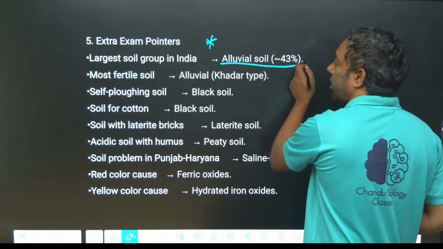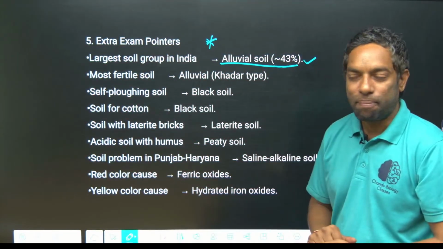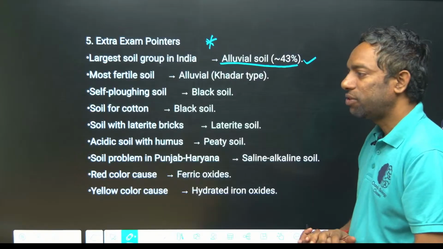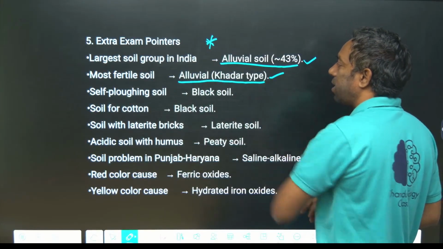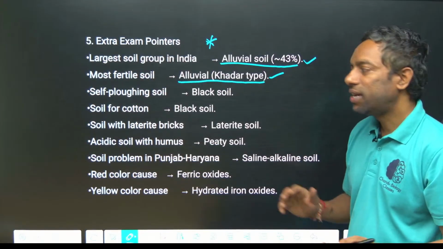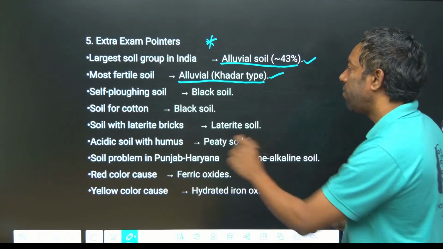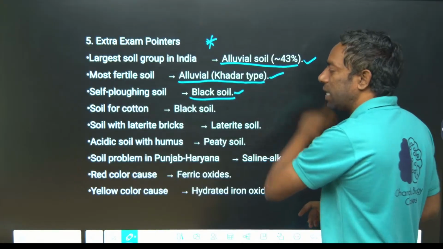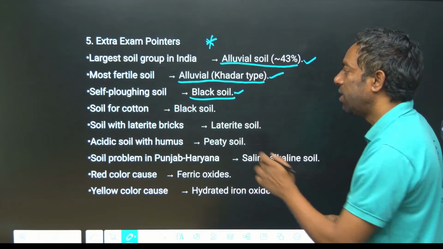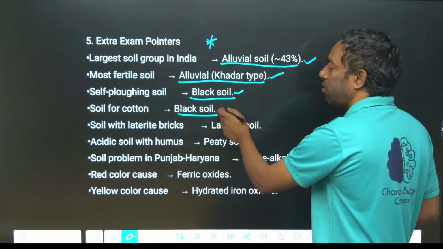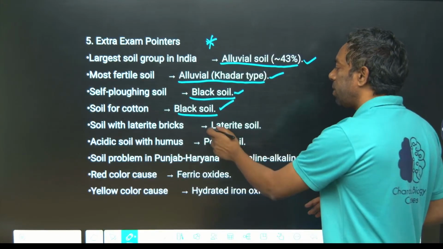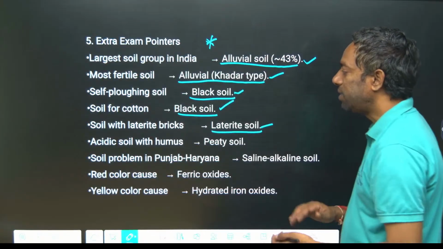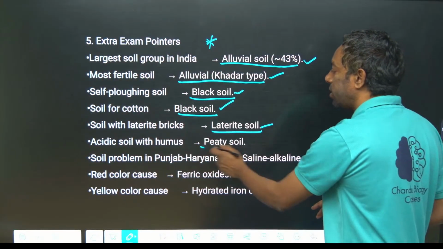Alluvial soil is the largest group in India, and this is the khadar type of alluvial. The black soil is self-ploughing, and the soil for cotton is black soil. Soil with laterite bricks is laterite soil. Acidic soil with humus is peaty soil.